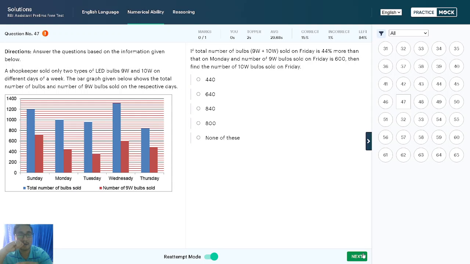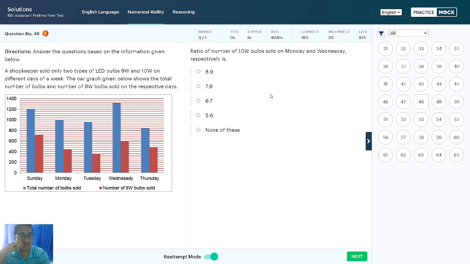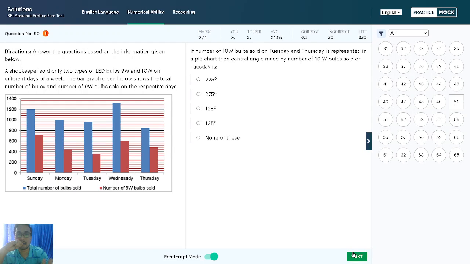Okay, after completing 4 questions, you can come back to these types of questions. It looks very simple, but it will take time. Why? Because he asked for 10-watt bulbs. Here we only have data for 9-watt bulbs. So in every question we need the 10-watt bulbs data. Right? Here also we need the 10-watt bulbs data.